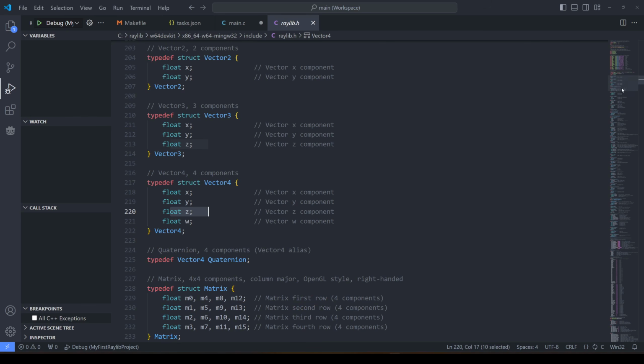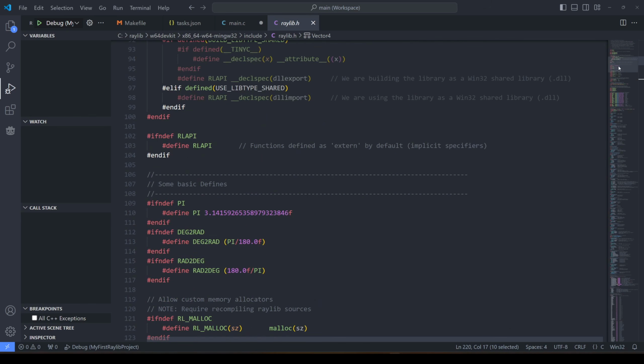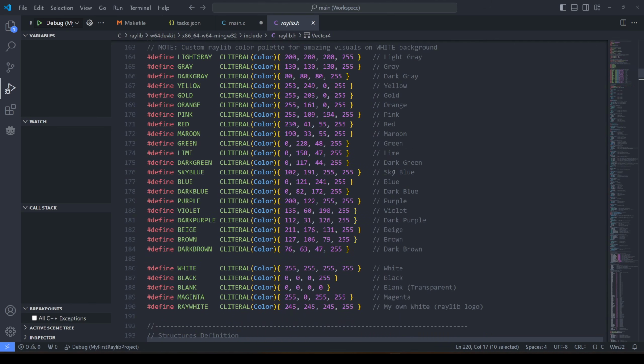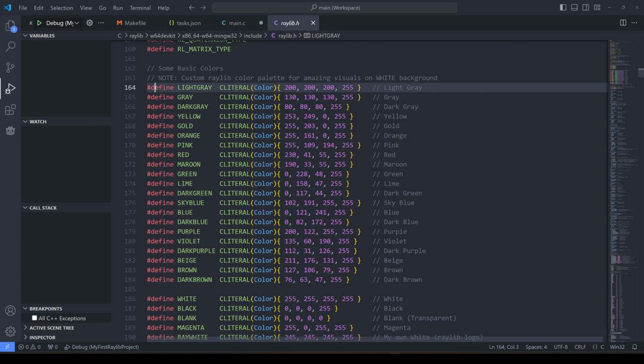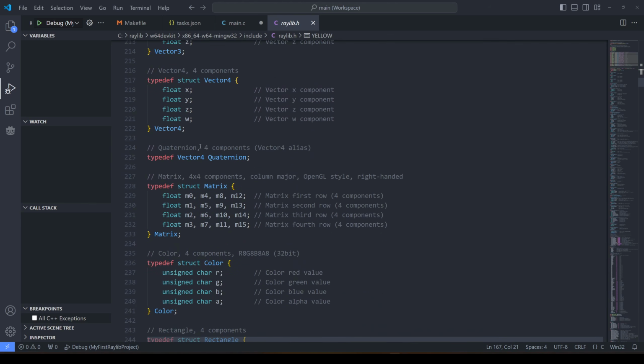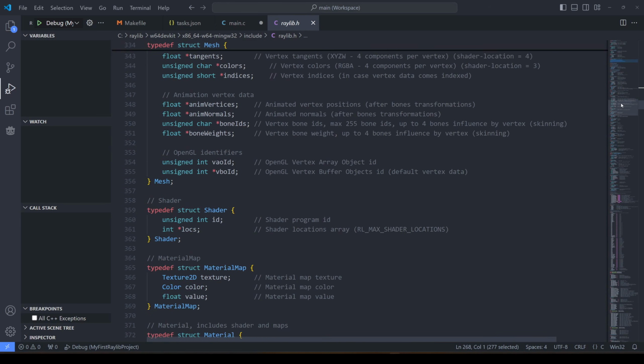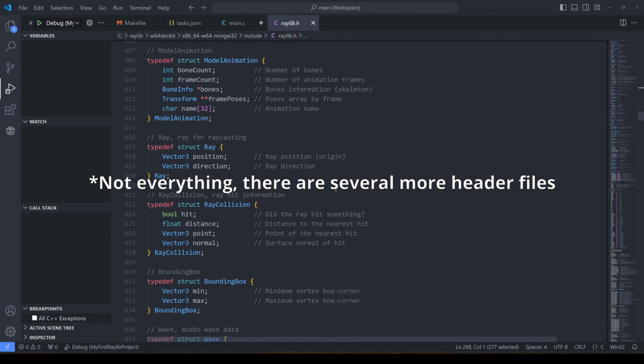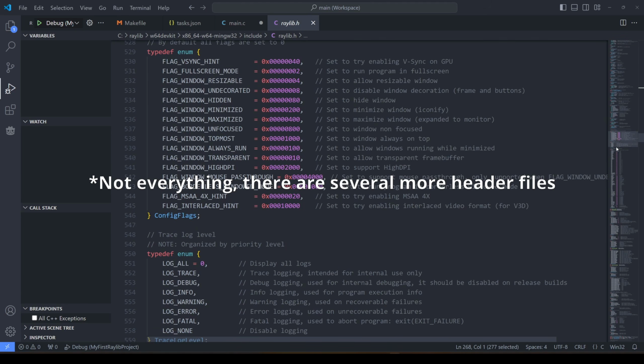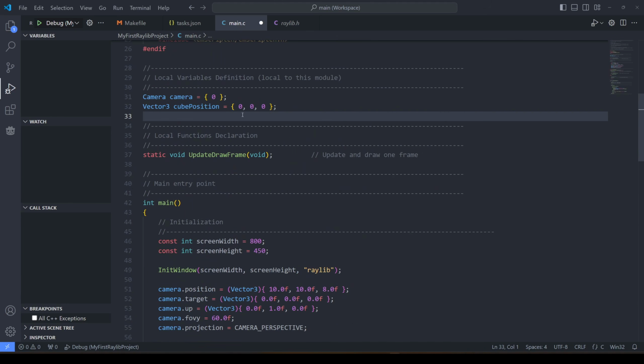So here's the raylib.h, so this is the entire library. This is everything we can use. Here are all the colors that we can use. You can see they're defined as a simple word. Very cool. Here are all the vectors, rectangles, images, textures, everything is in here. This is basically everything that we can use. There's a lot. We just want to change some stuff.